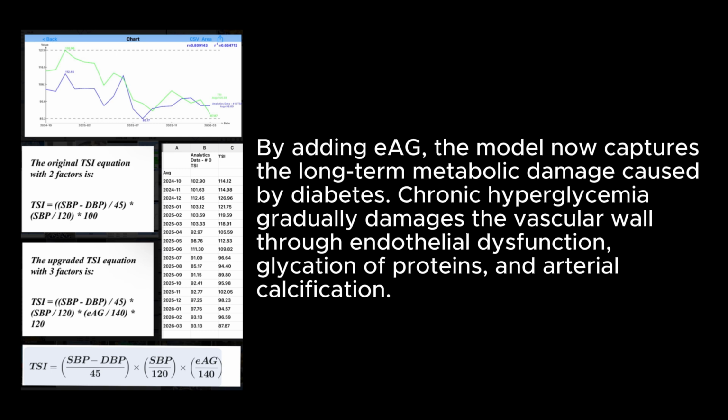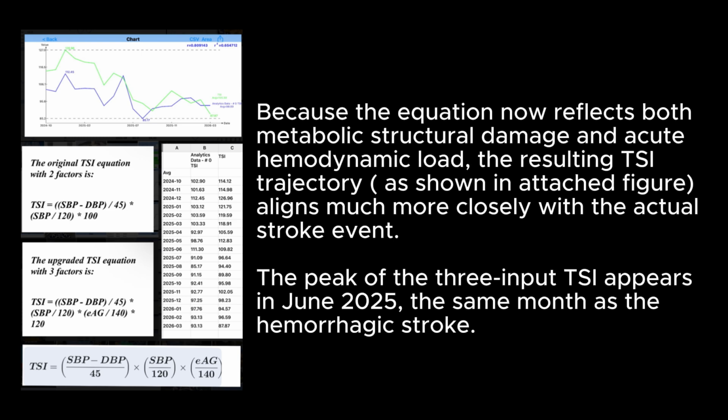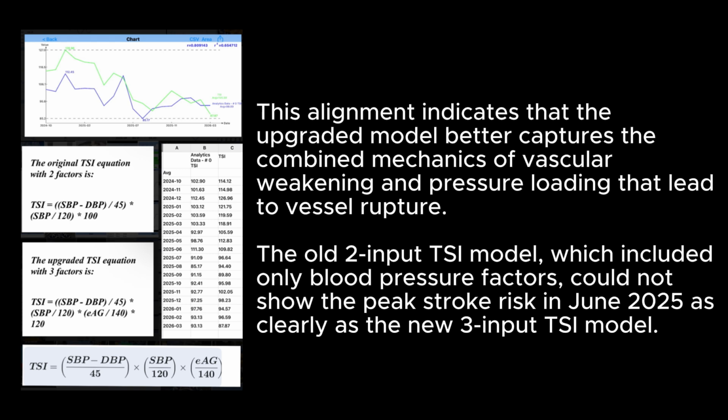Chronic hyperglycemia gradually damages the vascular wall through endothelial dysfunction, glycation of proteins, and arterial calcification. Because the equation now reflects both metabolic structural damage and acute hemodynamic load, the resulting TSI trajectory, as shown in the attached figure, aligns much more closely with the actual stroke event. The peak of the 3-input TSI appears in June 2025, the same month as the hemorrhagic stroke. This alignment indicates that the upgraded model better captures the combined mechanics of vascular weakening and pressure loading that led to vessel rupture.